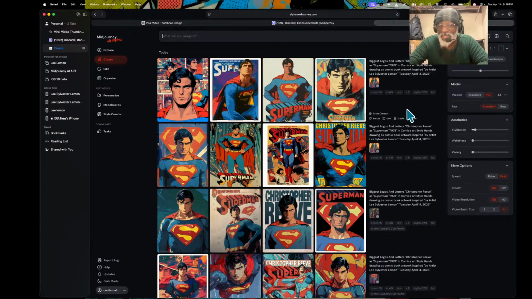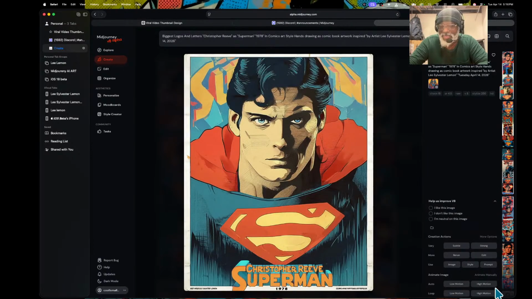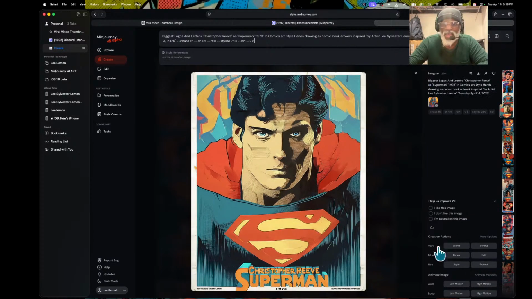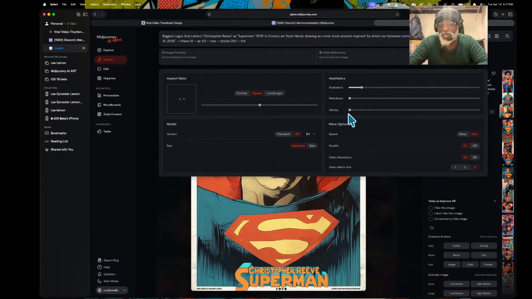With version 8, this shows you version 8 right here. We go back right here with this. Let's use this exact same prompt right here, and we go straight to this, and we use version 8.1. Remind you, we're on version 8.1 on here, so we want to change this up to 5.6. Let's boost this all the way up.